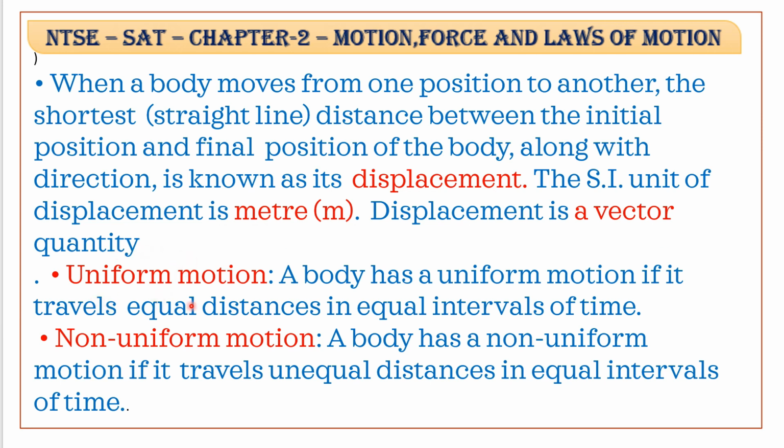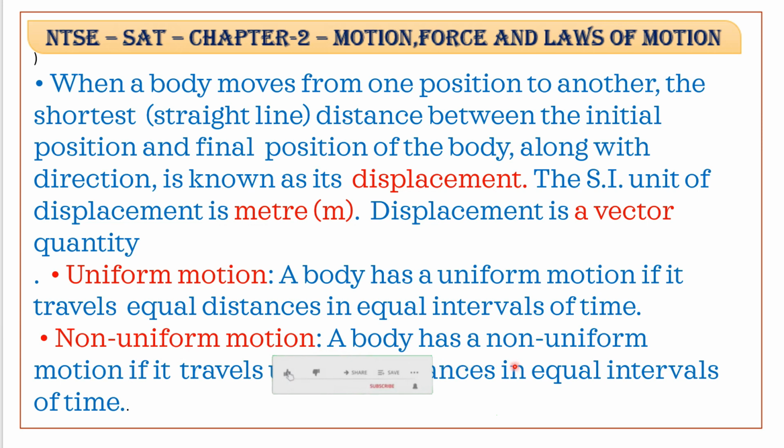Next, uniform motion. Uniform motion is when a body covers equal distances in equal intervals of time, however small the intervals may be. Next, non-uniform motion.